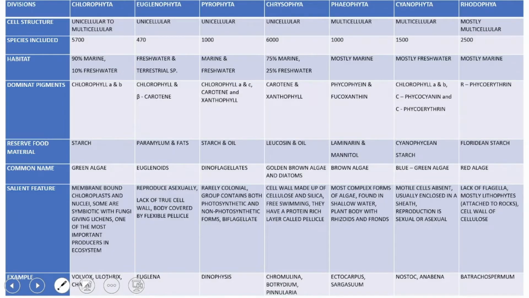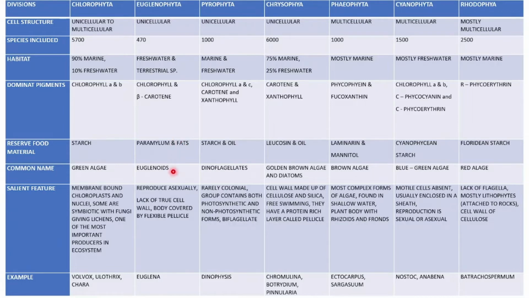Then comes Euglena. The cell structure of Euglena is unicellular. 470 species are included in Euglena. They are freshwater and terrestrial species. Dominant pigments are chlorophyll and beta carotene. Paramylum and fats are the reserve food material in Euglena.